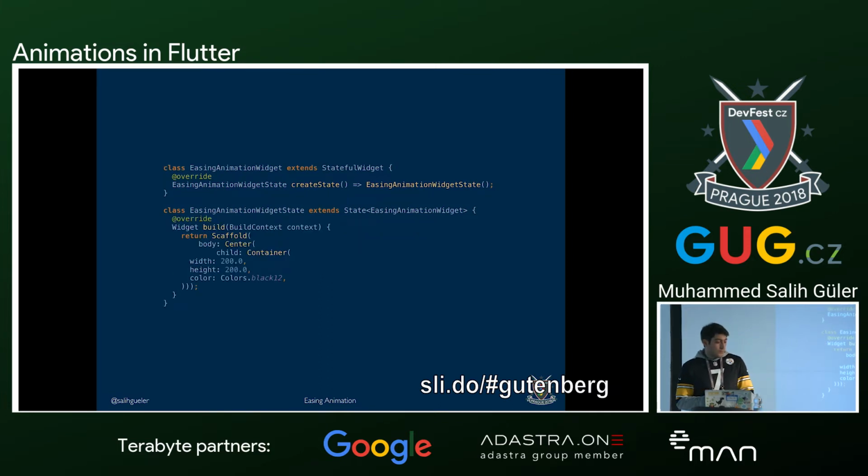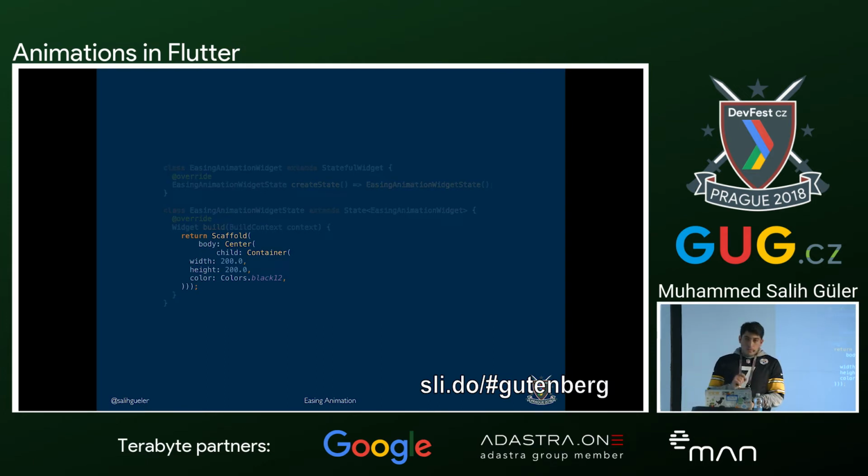For creating the square, what we are doing is, we are having something called container. Container is more or less like our frame, and we will give a width and height. It will be the same because we want to have a square. And for the background, we will give a color, and this color, black 12, means it has some transparency. So we have created our square now, but it's not in the center of the screen. So what we are going to do here is, we are using a special widget called center, and this center widget gets the child widget and puts it in its center.